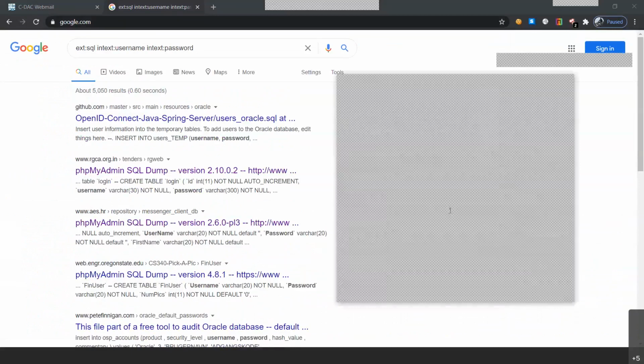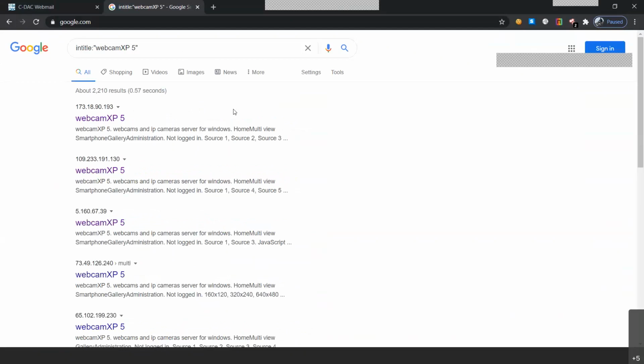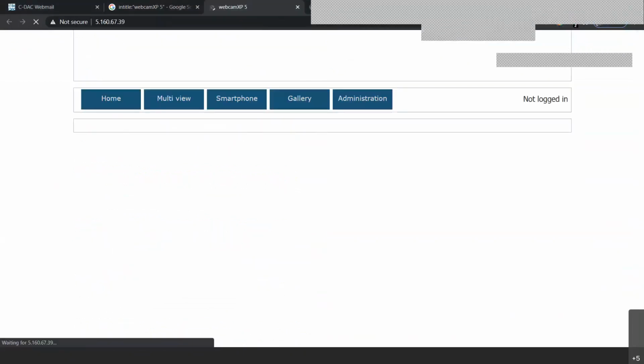Let's move to another more basic type of code that could be used inside Google Dorks, that contains another query of intitle. So intitle, I showed you that we were able to find the admin login pages, but in this we would be able to find CCTV cameras that have not been authorized and are easily available on the internet that you can basically see. So let me open one or two of the particular results, and we will try to see what type of information we are able to find out through them.